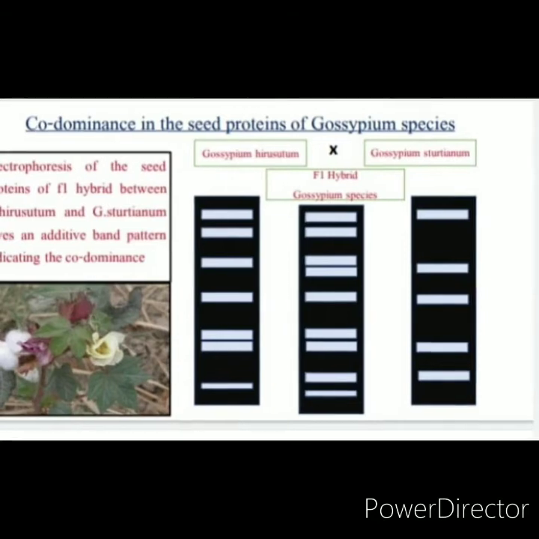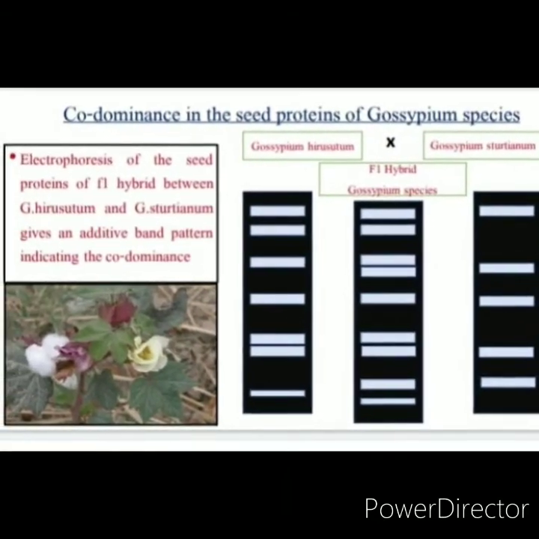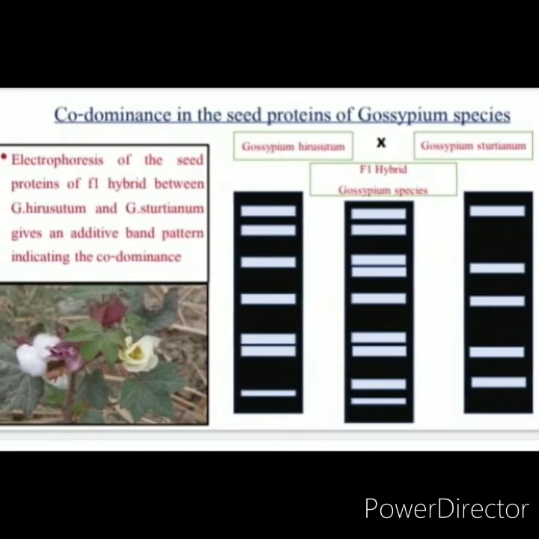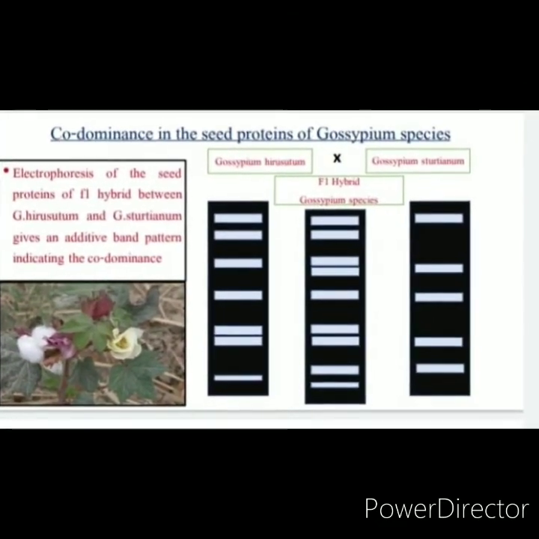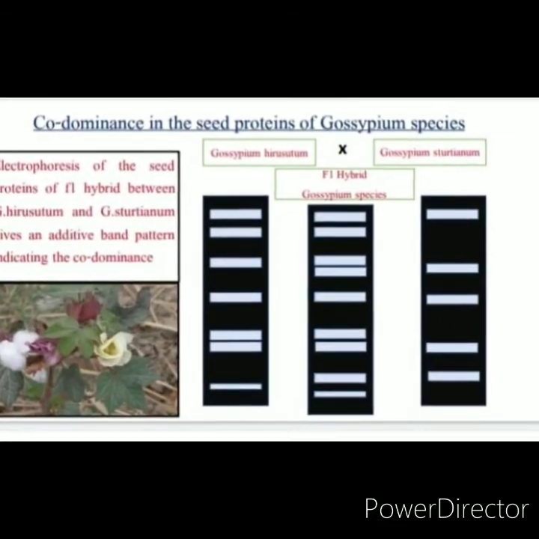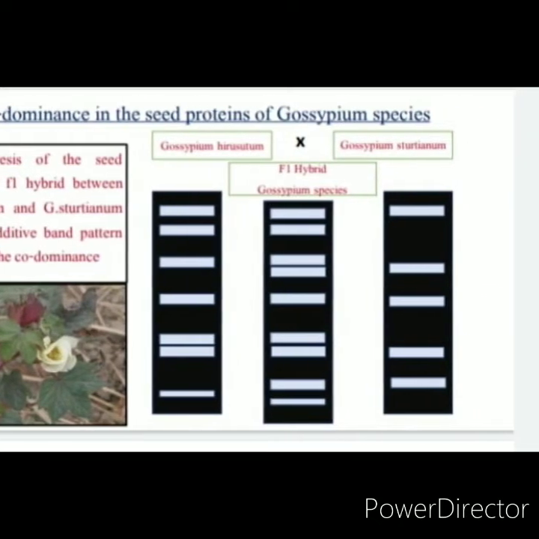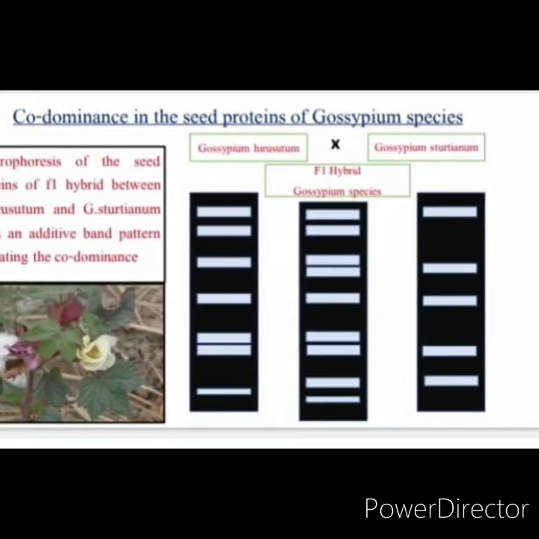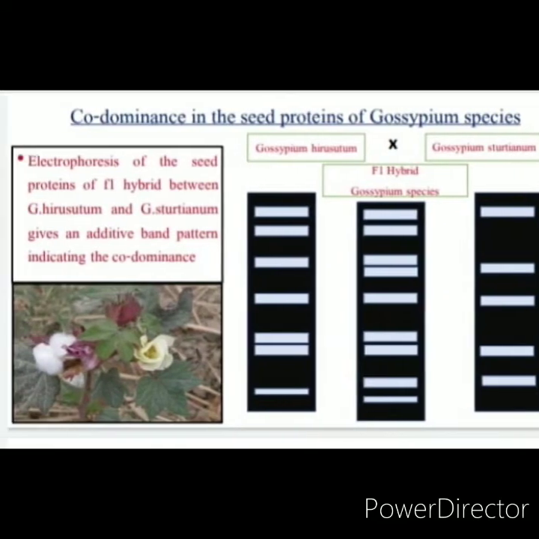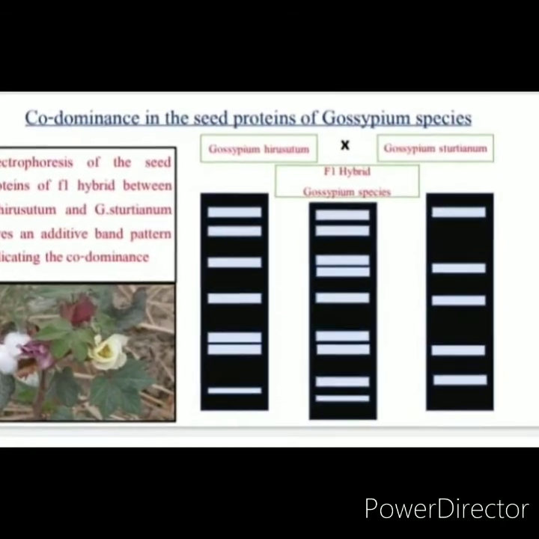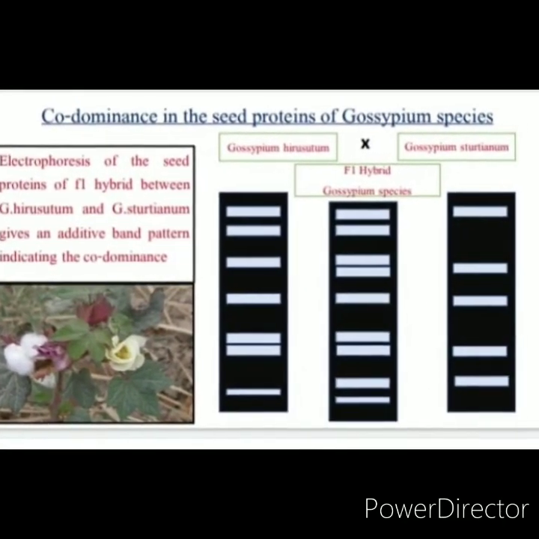Their F1 hybrid was tested for seed proteins by electrophoresis. See the image of different bands in the slide here. Both the parents have different banding patterns for their seed protein. In hybrids, an additive banding pattern was noticed. The hybrid shows the presence of both types of proteins, similar to their parents. It is called codominance.